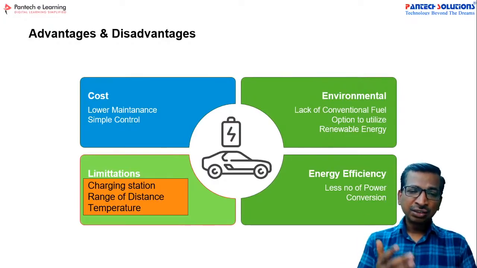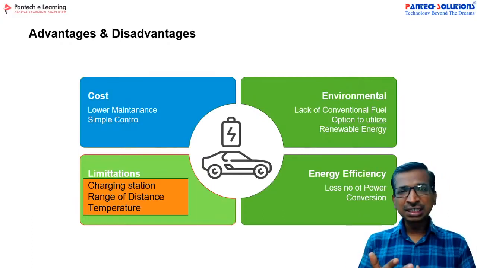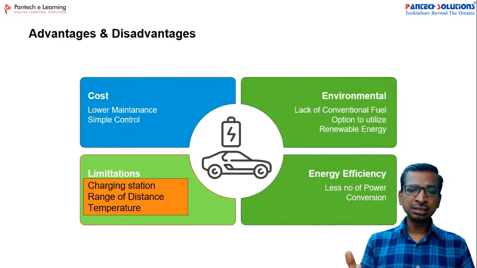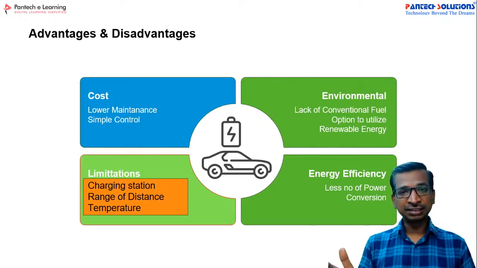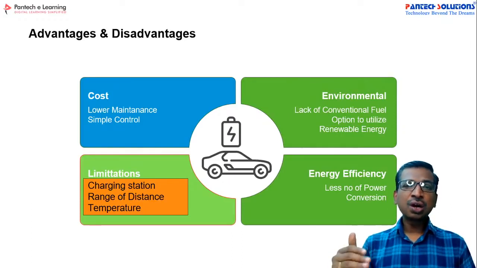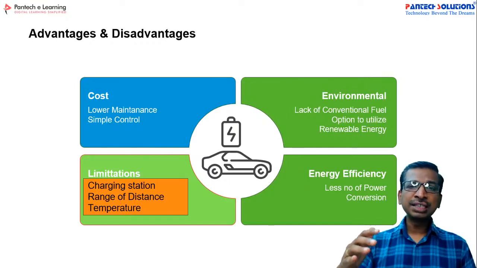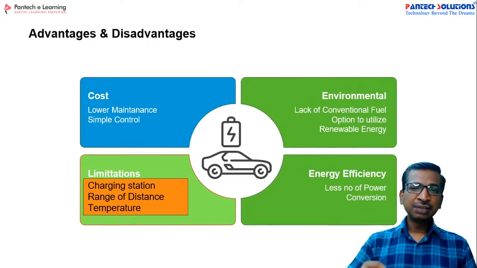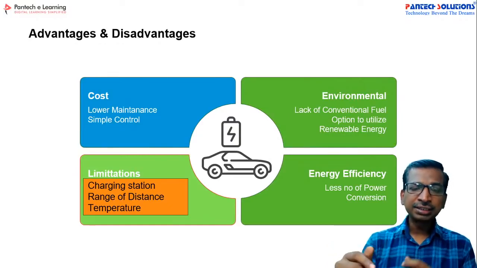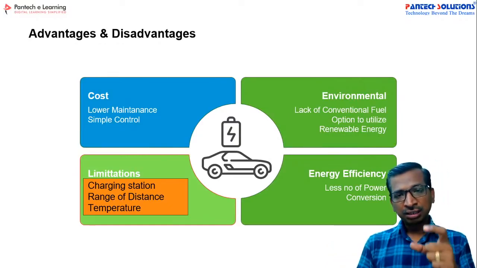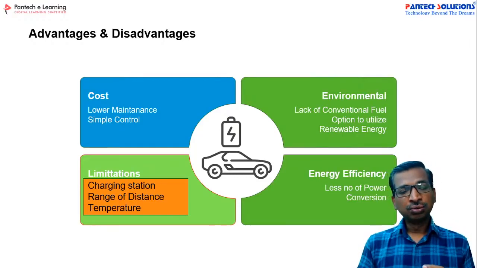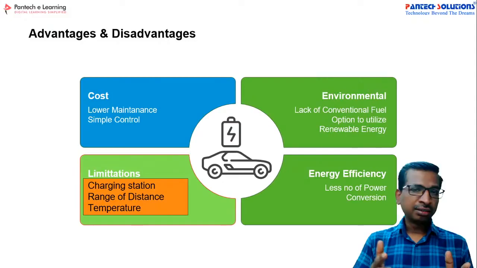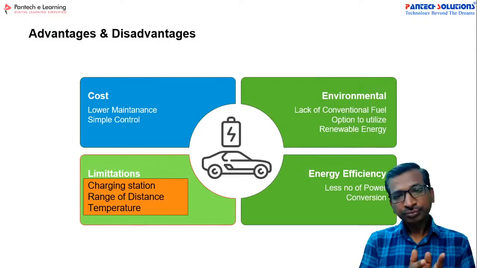Whereas in the limitations, the first one is the charging station. The EV infrastructure is very limited in the Indian situation. The second one is the range of distance coverage. So far, people have verified 425 km per single charge. And the charging time is just 20 minutes to charge the battery up to 80%. In the worst case, if you charge your vehicle for 20 minutes, you can safely travel 250 to 320 kilometers. This will give you a highly sophisticated range.